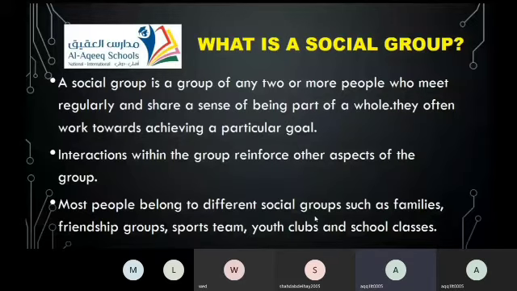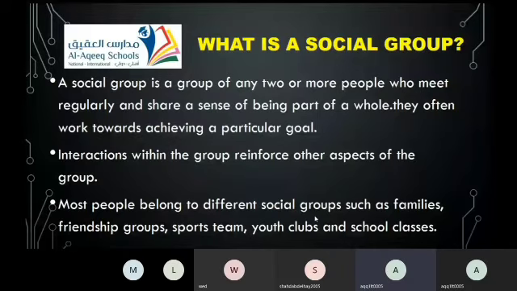So I couldn't say one person can only be part of one social group. No, in fact most people belong to different social groups, because examples of social groups are family, friendship, sport team, youth club, school classes.